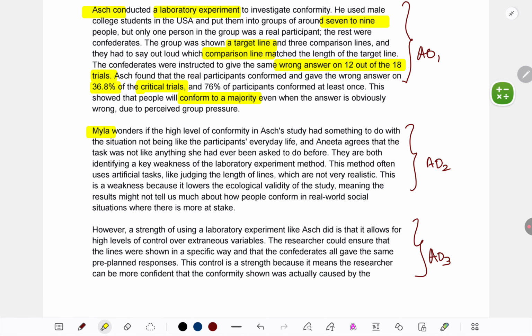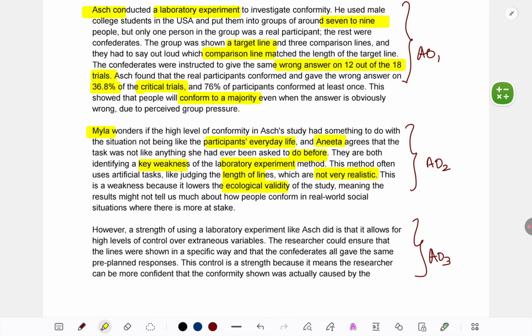For AO2, in this situation, when Myla thinks that it is participants' everyday life and Anita agrees that no, it's not, they are discussing a weakness, that this is a lab experiment and matching lines is something people don't have to do in everyday life. Ecological validity, you can give examples. Also, more realistic tasks would be seeing whether people are wearing the same clothes as their friends, coloring their hair in the same way as their friends. Those would be real life investigations of conformity, which look into these factors, not something like Asch.